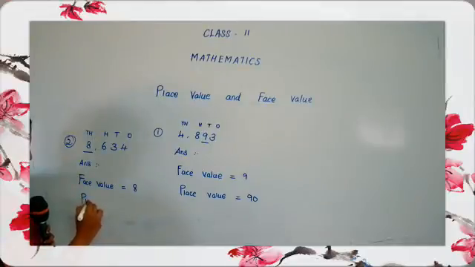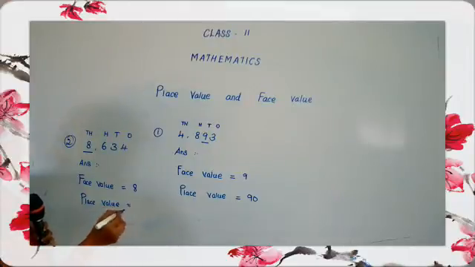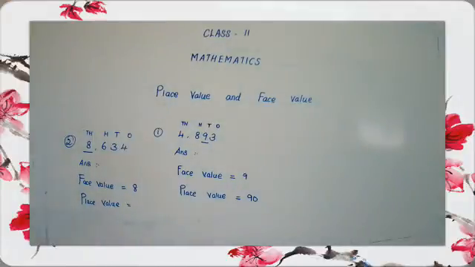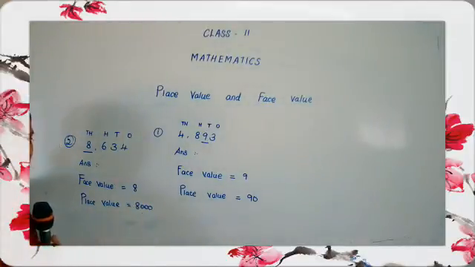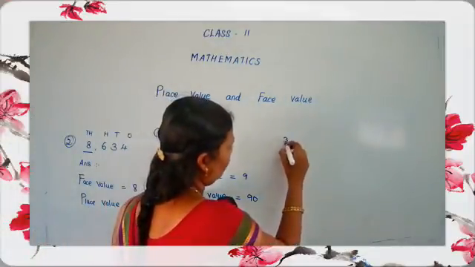Then place value. Which number is underlined? 8. 8 is in which place? Thousands place. Open your mouth and say louder. 8 is in which place? Thousands place. So we have to multiply by 1000. The answer is 8000. Then another example.